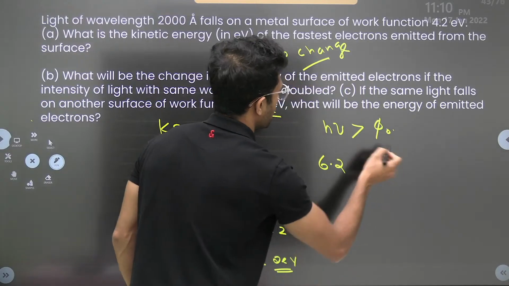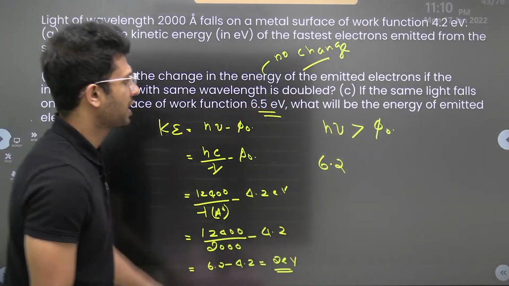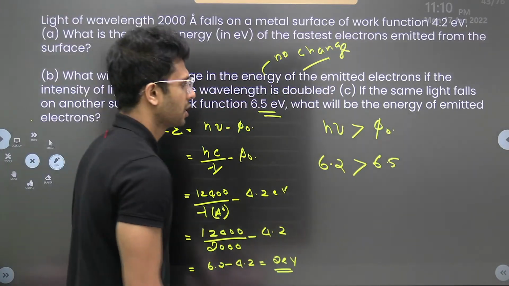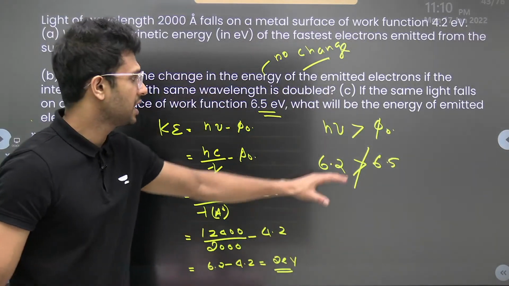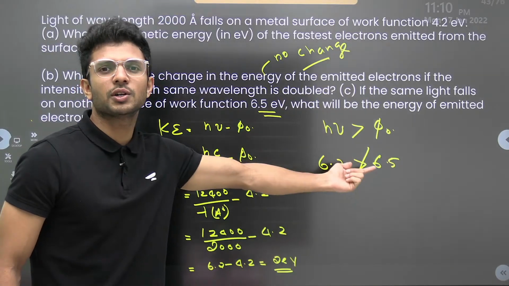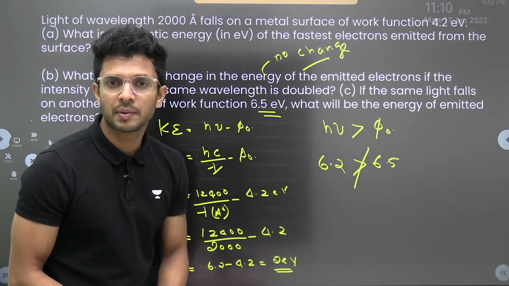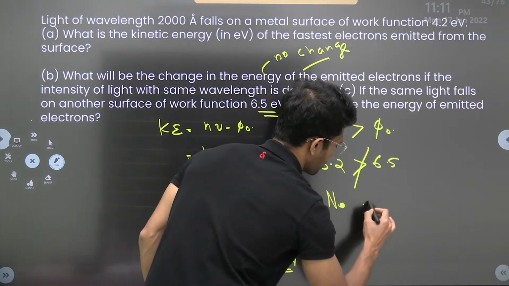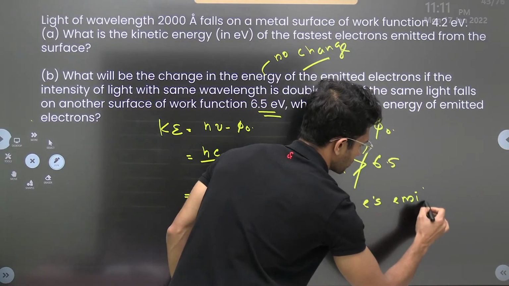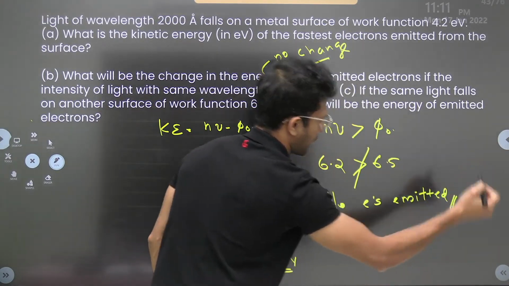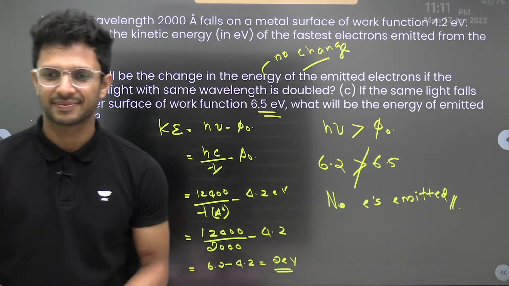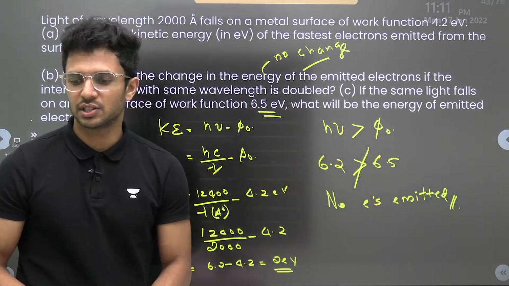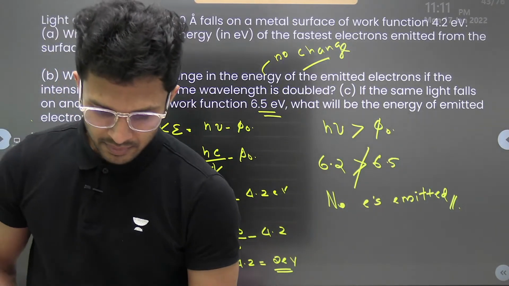Now, for the second case, for the new metal, work function is 6.5. Is 6.2 greater than 6.5? No. Meaning, the condition itself is not being satisfied for the electrons to get emitted. So, will the electrons get emitted? No. So, we can simply write: no electrons emitted, because the work function is larger than the energy of the incident light. Did you understand?